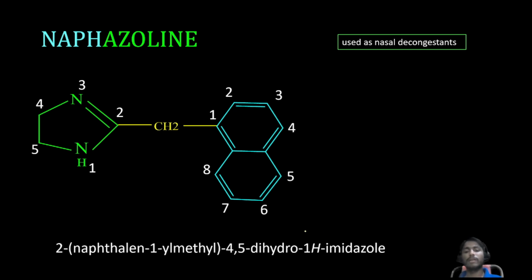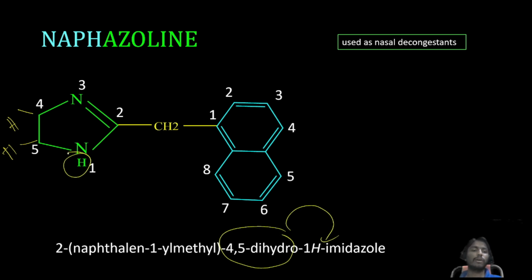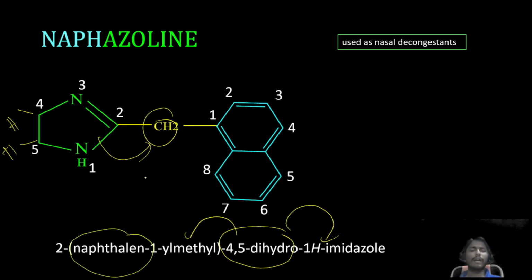Then what we need to write? See 4,5, fourth position, fifth position, it contains hydrogen, hence 4,5-dihydro-1H-imidazole. One position it is containing hydrogen, hence 1H-imidazole that can be attached to the methyl group. Okay. Next, it contains naphthalen-1-yl. First position it is attached to the methyl, hence naphthalen-1-yl it is. So that is the naphazoline, can be used as a nasal decongestant.